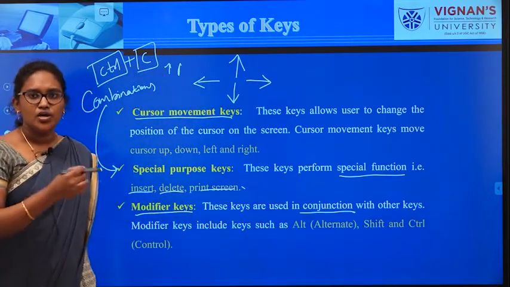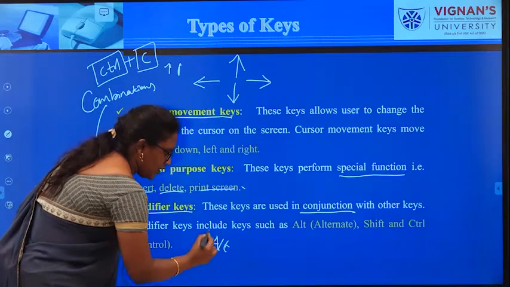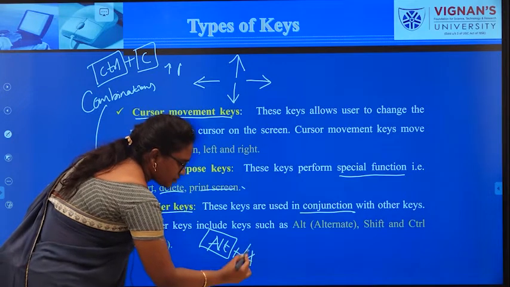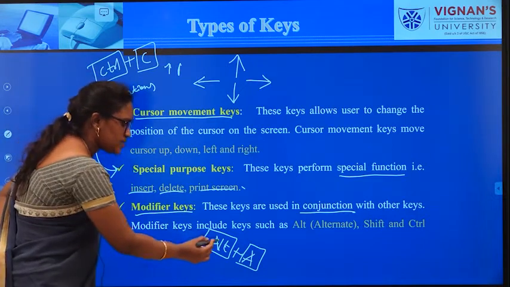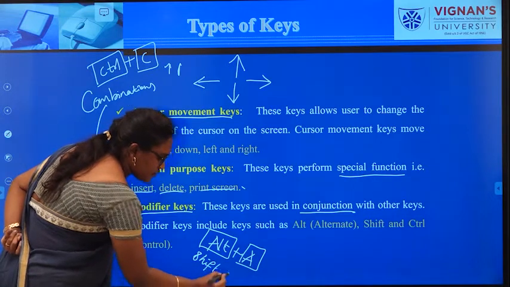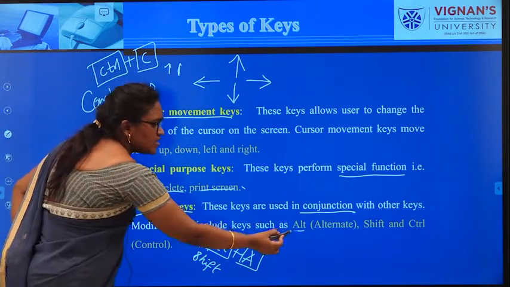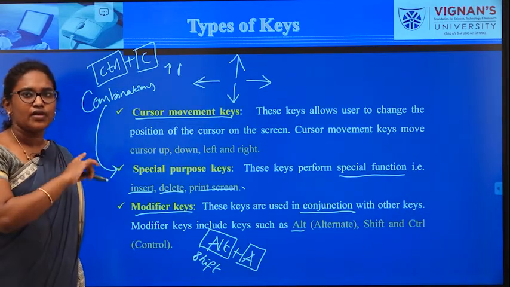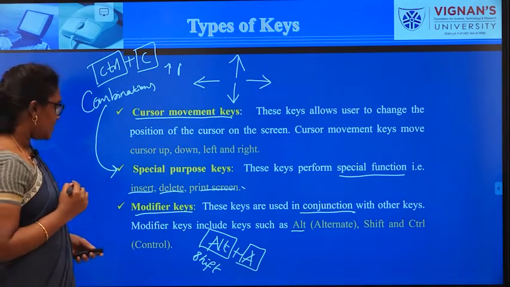Conjunction is nothing but combination, like Alt plus A. It is used for making capital letters. Similarly, instead of Alt, you can use Shift, Shift plus A. That means these keys, Alt keys, Shift keys and Control keys never work only by themselves. They always take the help of an alphabet or other key for their functionality.